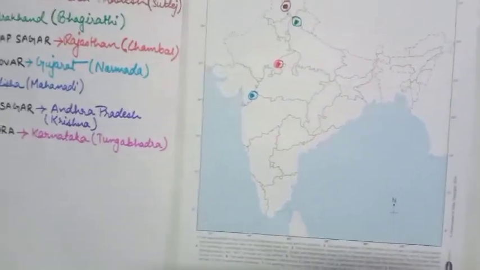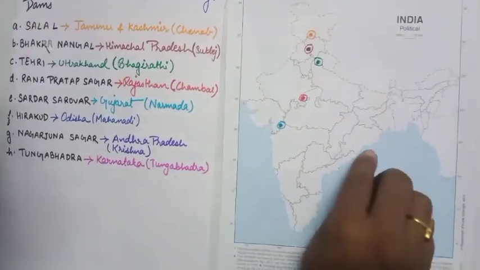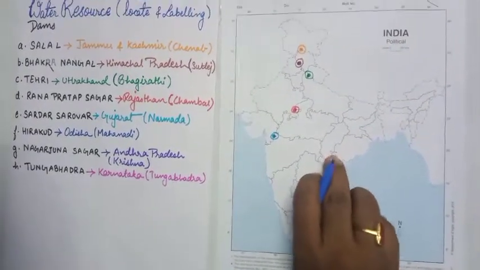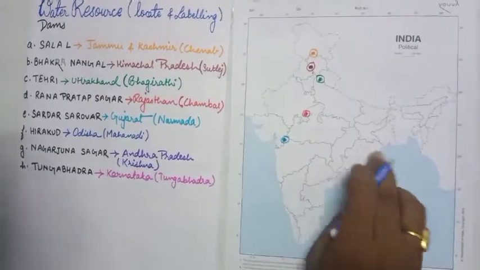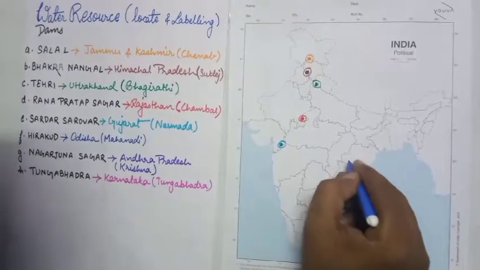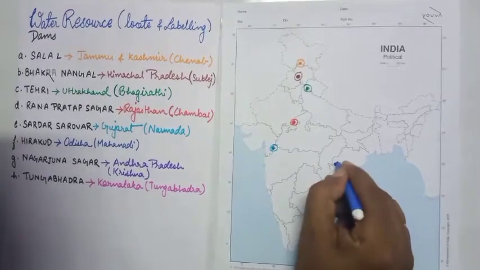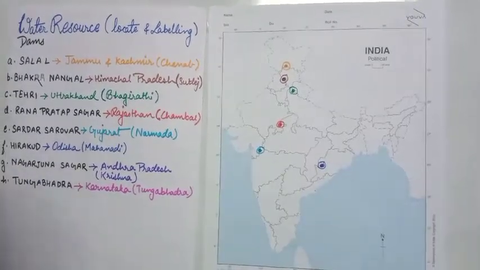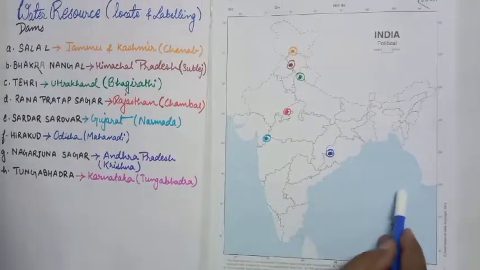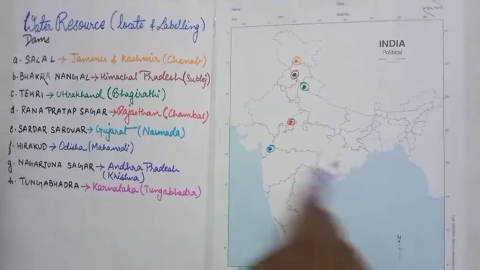Next is the Odisha Hirakud Dam, and see here, this is Chilika Lake. The river starts from this point, that is Chhattisgarh, and meets the Bay of Bengal here. So it would be suitable to keep it at the point where the river originates and falls in the Bay of Bengal. So it is suitable for Chhattisgarh along with Odisha.